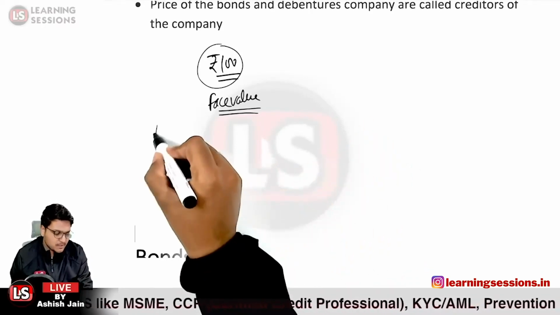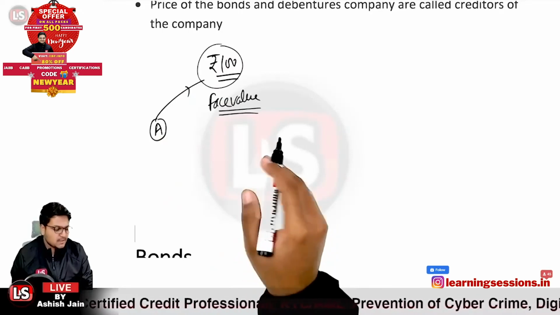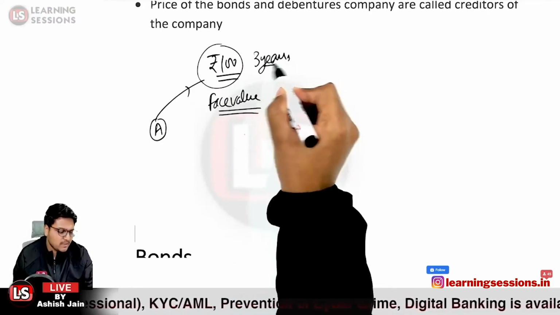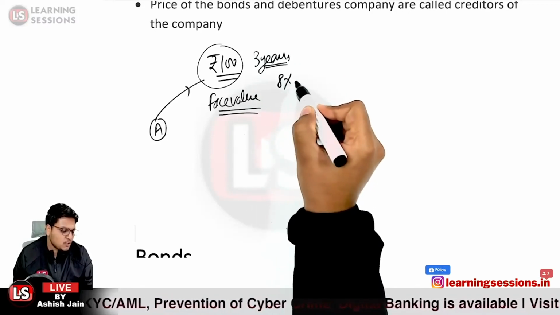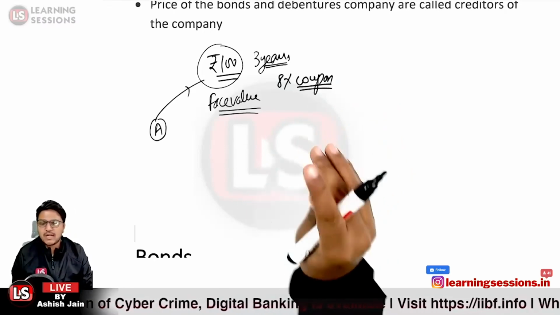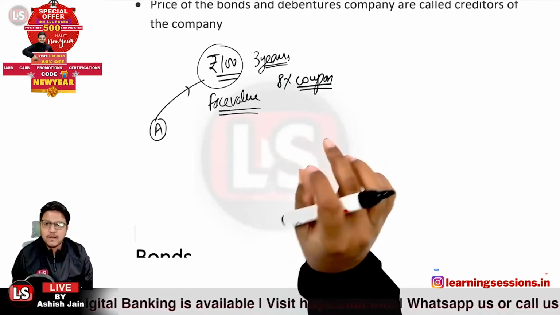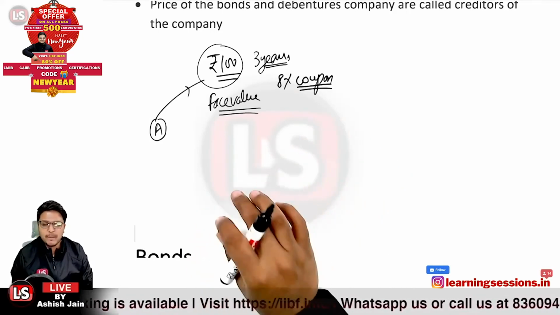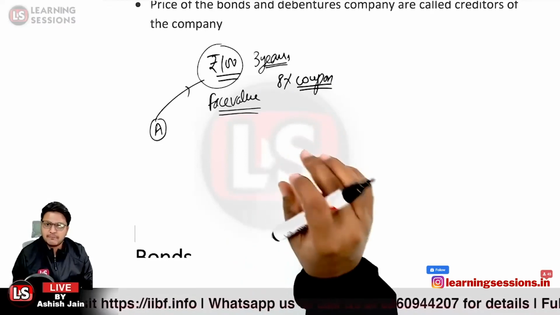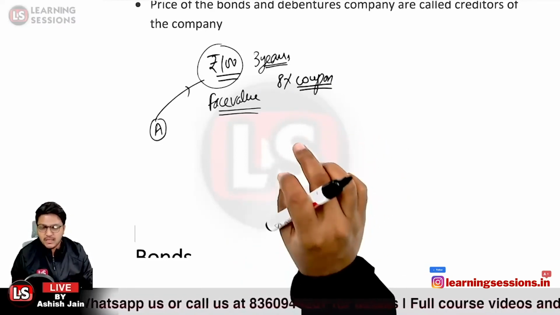So let us take the case that person A has invested rupees 100 into the bond. It's a 100 rupees bond for 3 years, and person A will be receiving 8% coupon. Now coupon is what? Coupon is the interest rate that will be paid by the company itself. And the coupon will be paid on the face value. We are saying the coupon will be paid each and every year. We are taking the frequency of the payment of the coupons to be yearly over here.